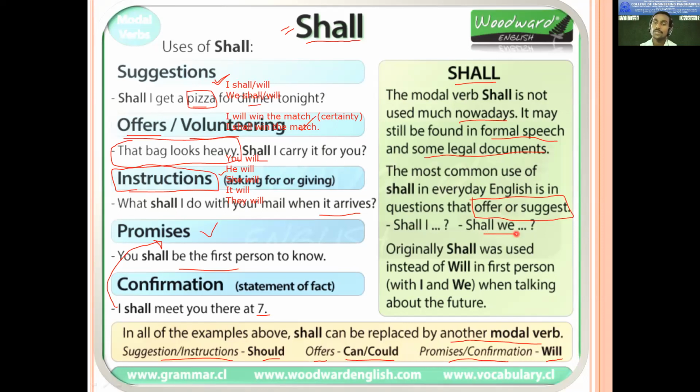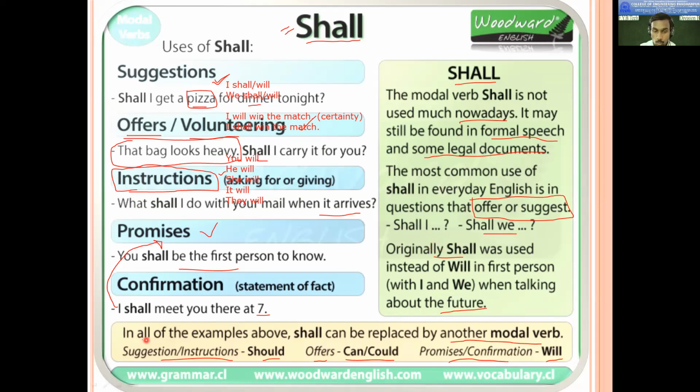So these kinds of offers you can make with the use of shall, or you can say shall I. Shall I help you? Shall I maybe do something for you? These are kinds of offers you can make for people. Originally, shall was used instead of will in first person I and we when talking about the future. Okay, so that is all about shall.